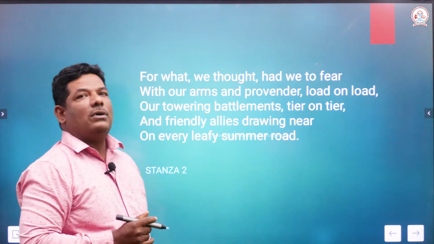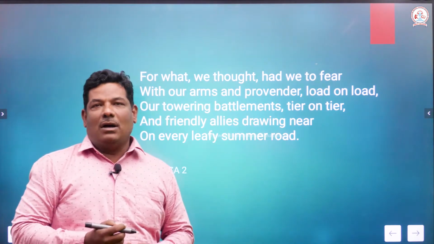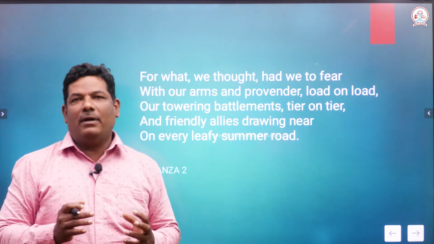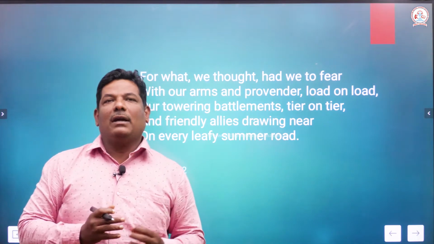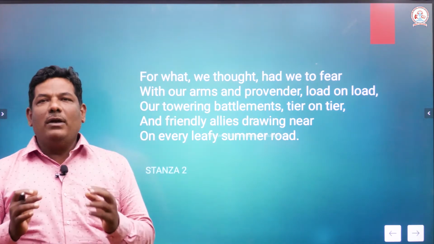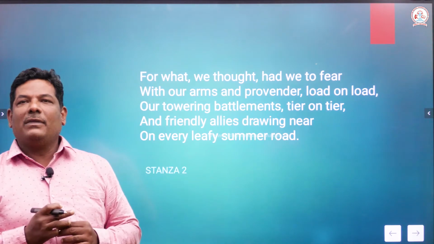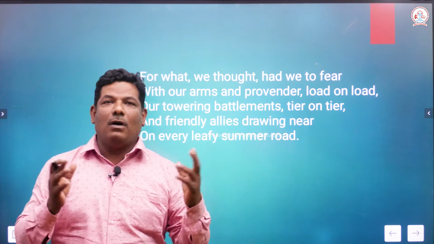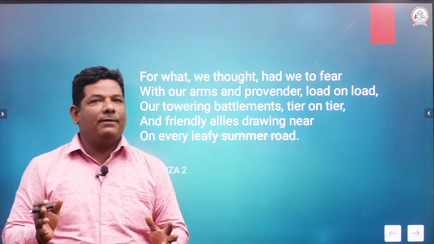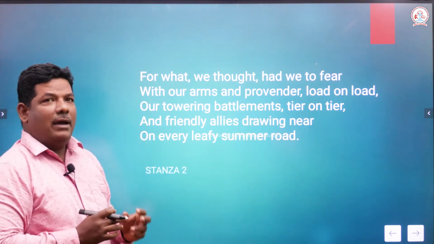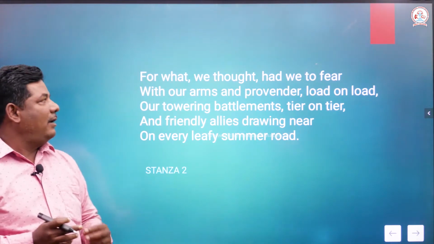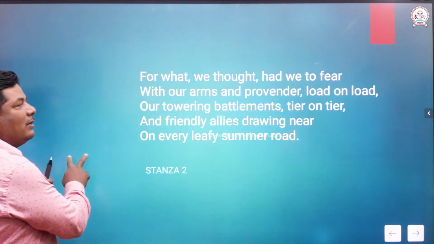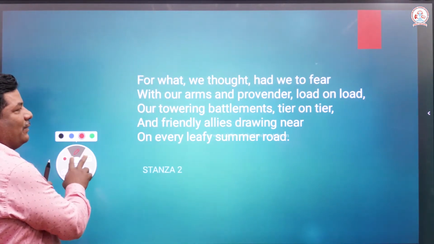And stanza number 2 goes like this: For what we thought we had to fear. Why should we have fear? The soldier is asking a question to himself. Why should we have fear? We do not have any fear of war. Soldiers generally will have the fear of war, but we do not have any kind of fear. Why? He does not have fear with our arms. Arms are nothing but weapons.